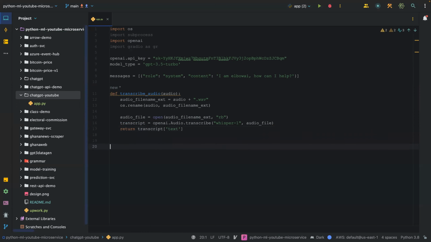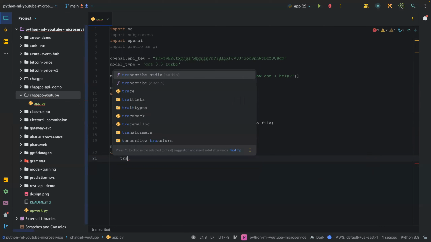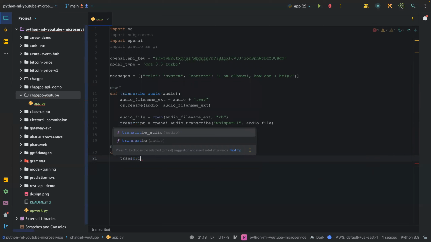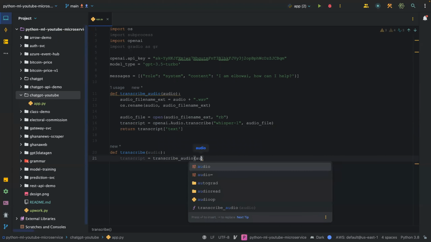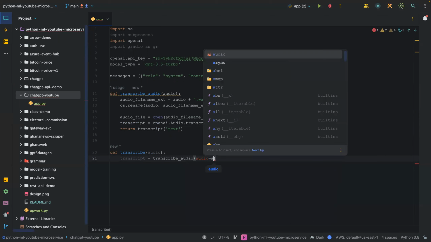So that is it. The next function we're going to define is called transcribe. And that also is going to take the audio. Once it takes the audio, we're going to call our transcribe audio function. So we're going to say transcript is equal to transcribe_audio, and then we say audio is equal to audio.